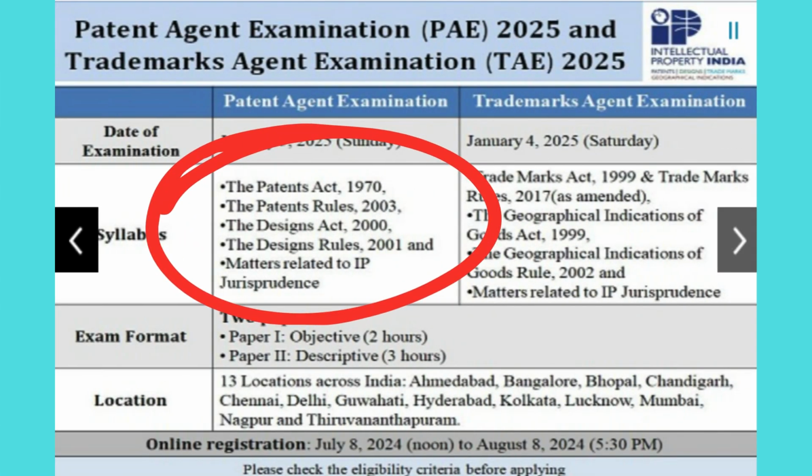The syllabus for this exam, as displayed on the IP India website, includes the Patents Act 1970, the Patents Rules 2003, the Designs Act 2000, which is a new addition, the Designs Rules 2001, again a new addition, and matters related to IP jurisprudence, which again is a new topic.